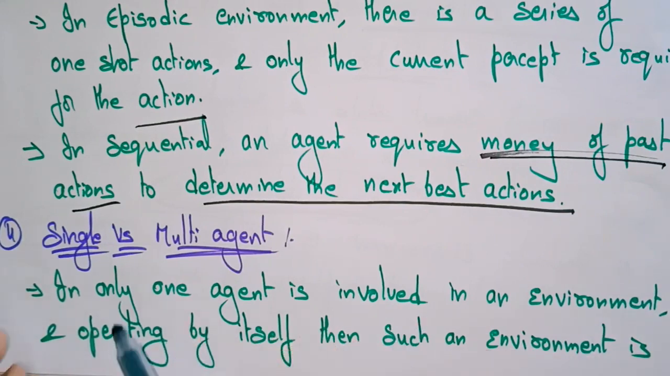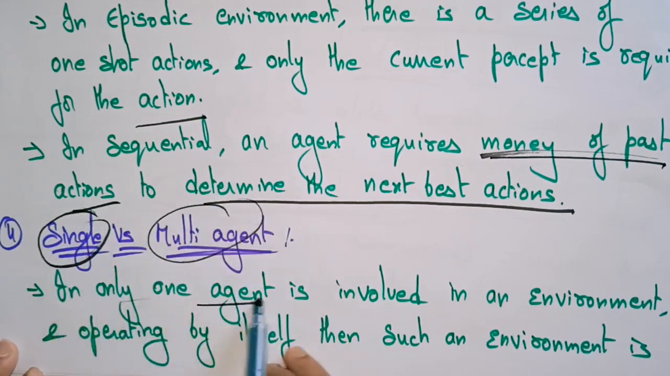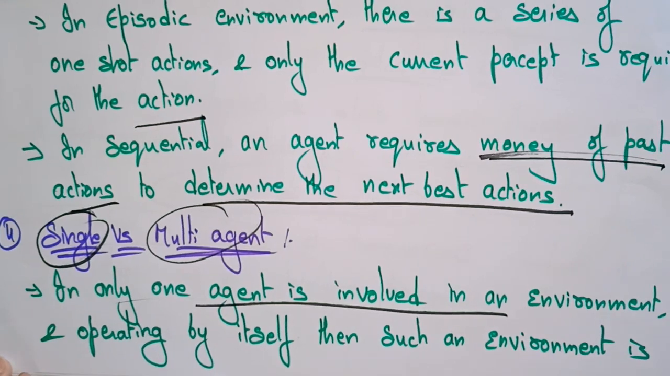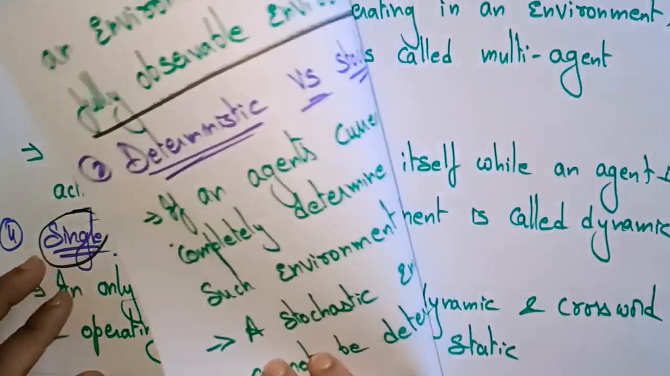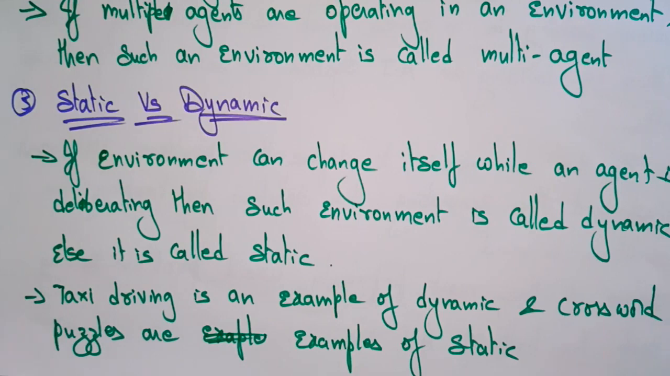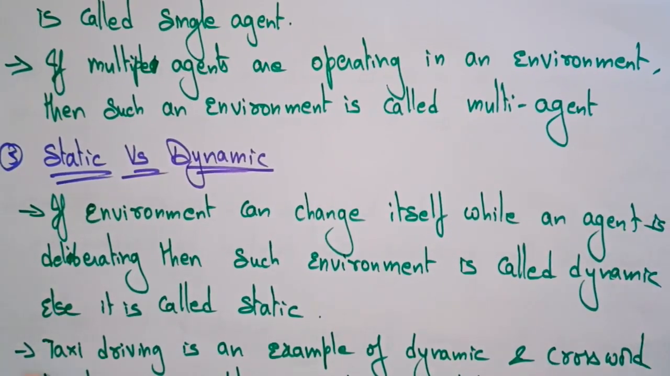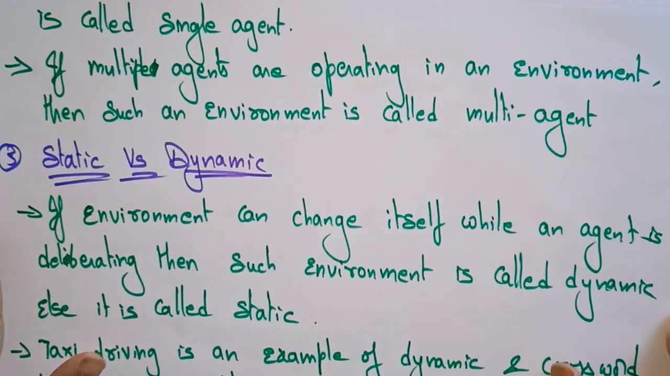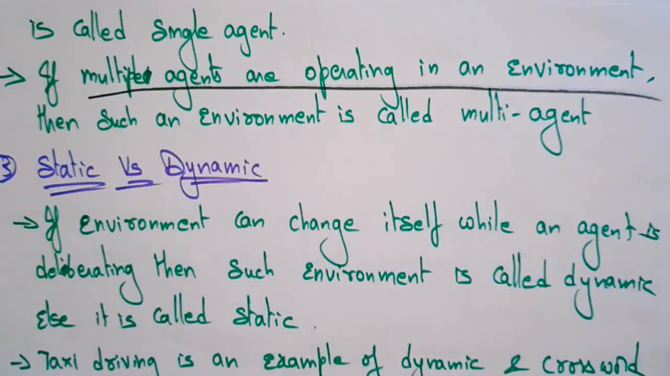And another one, single versus multi-agent. Single, the name itself says it is a single one. If only one agent is involved in an environment and is operating by itself, then such an environment is called single agent. Then what about multi-agent? Just the opposite. If multiple agents are operating in an environment, then such an environment is called multi-agent.